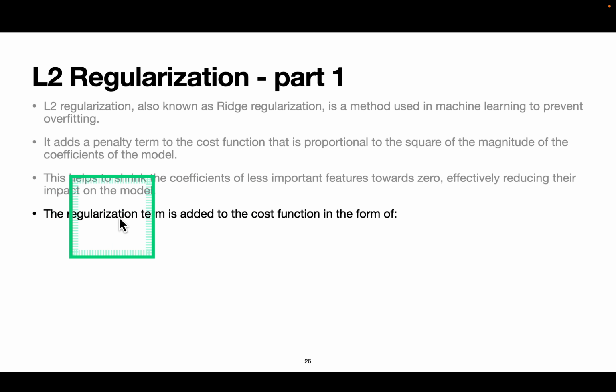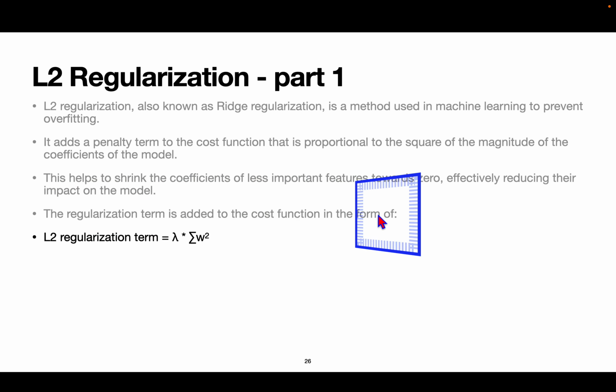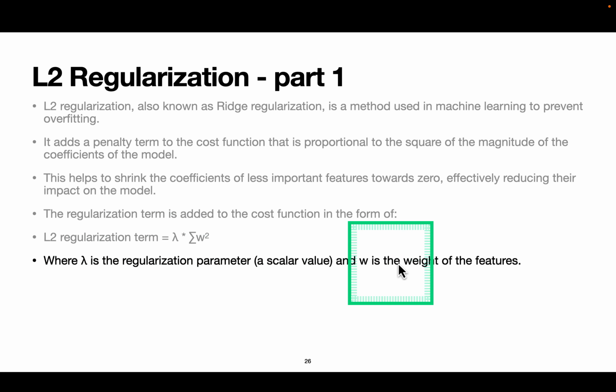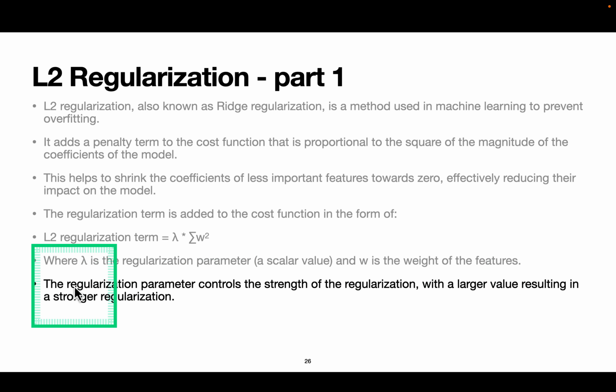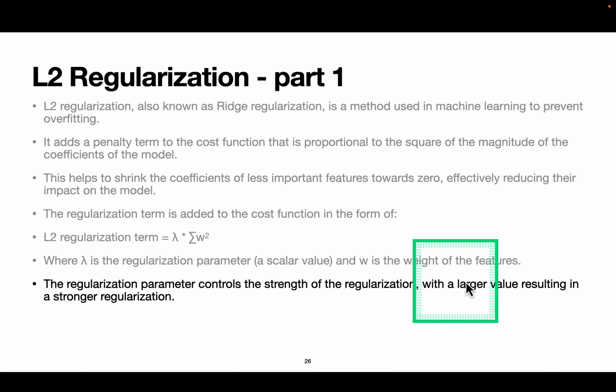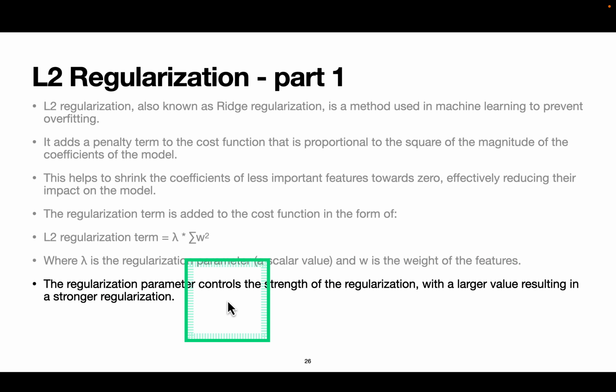The regularization term is added to the cost function in the form we have already seen. Again, this is a penalty, and it makes sure the overall loss is reduced, so the weights and features multiplication and addition should be reduced. Here lambda is the regularization parameter, a scalar value, and W is the weight of the features. The regularization parameter controls the strength of the regularization, with a larger value resulting in stronger regularization.